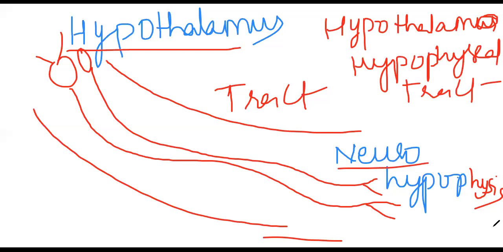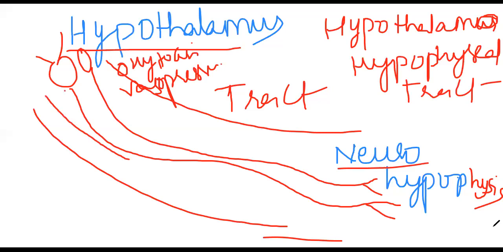So the oxytocin and vasopressin released from the hypothalamic neurons will travel along the length, which is very important, through the hypothalamo-hypophyseal tract, and will be released in the neurohypophysis. There is no blood here, you see. Directly the neuron is coming and secreting this. So oxytocin and vasopressin are going to be stored in the neurohypophysis.